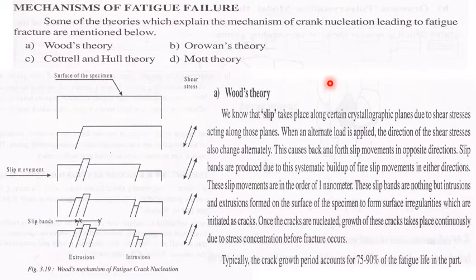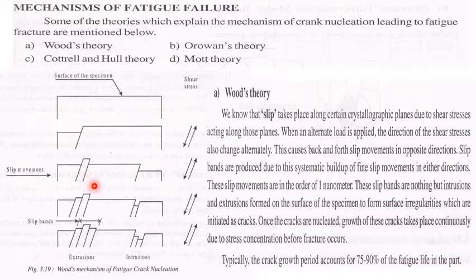on the surface of the metal. For example, consider a surface of this metal under loading, say a positive load. Because of plastic deformation there may be a slip, meaning the two atomic planes slide with respect to each other.